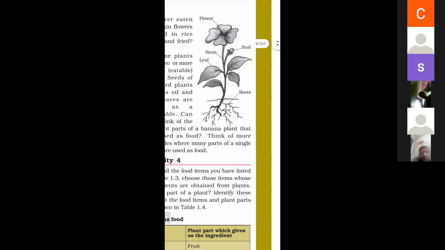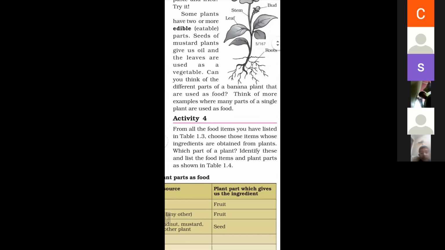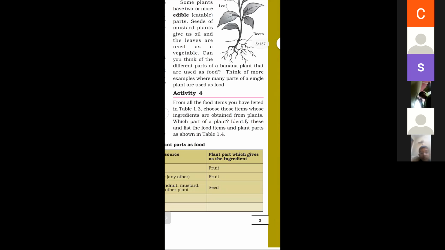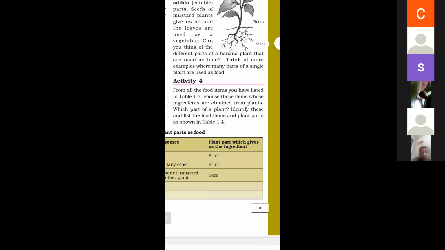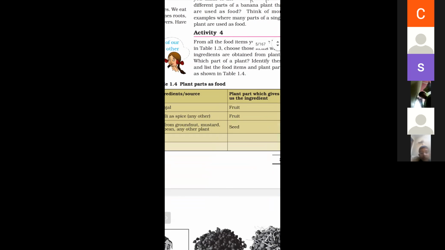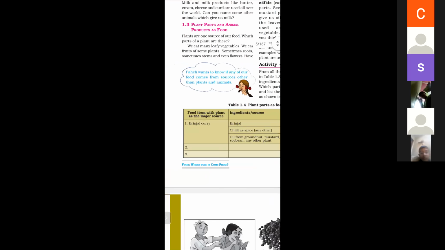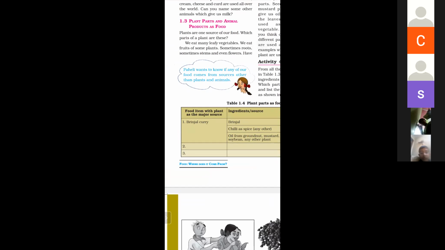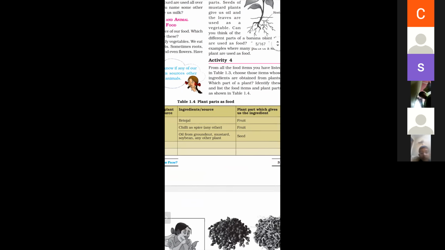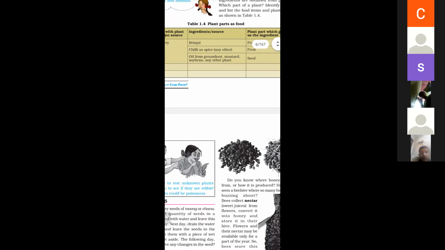Think of more examples where many parts of a single plant are used as food. From all of the food items you have listed in Table 1.3, choose those items whose ingredients are obtained from plants. Identify which part of the plant is used, and list the food item and plant parts as shown in the figure. Activity 1.4: for brinjal curry, the ingredients are brinjal, chili, and oil from groundnut, and the plant parts are fruit and seed.